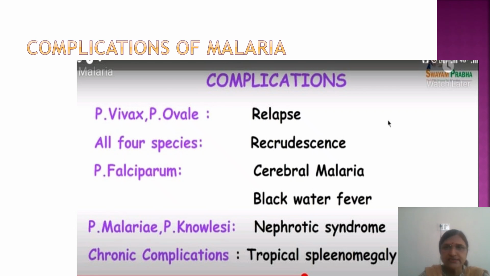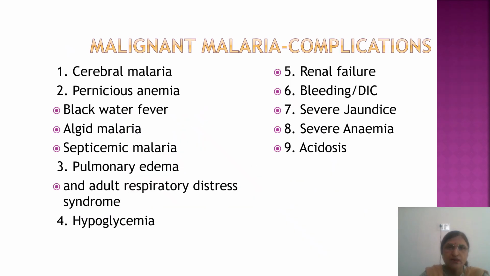Complications of malaria are seen mainly in P. falciparum. They are also called cerebral malaria or black water fever. In vivax, sometimes vivax and ovale show relapse because of the exoerythrocytic schizogony. Then P. malariae and knowlesi mainly cause nephrotic syndrome, and the chronic complication of malaria is tropical splenomegaly syndrome. So in malignant malaria, what are the complications?